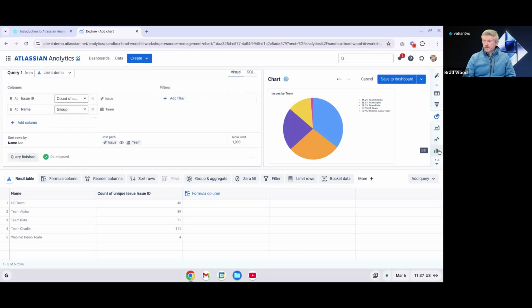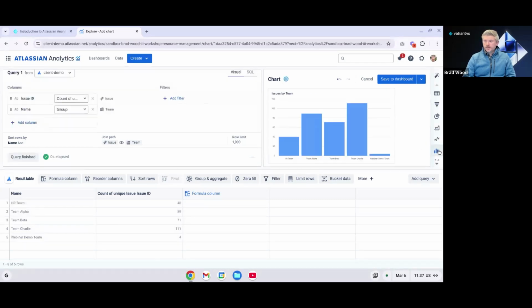And in this case, I do meet the criteria for a bar chart, so I can simply change this from the pie chart to the bar chart and see how this is going to be visualized. And maybe I like this more than the pie chart. I can change this to a bar chart really quickly.